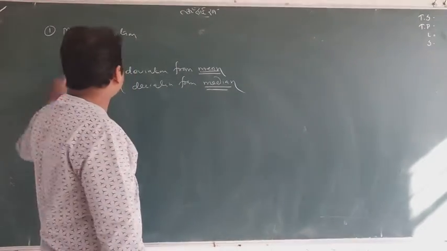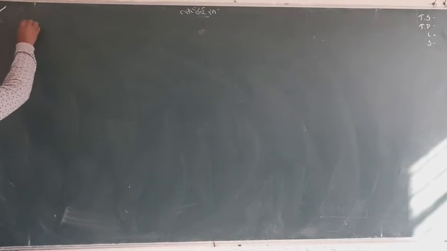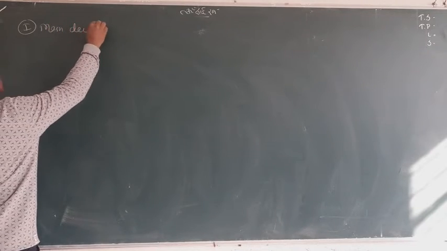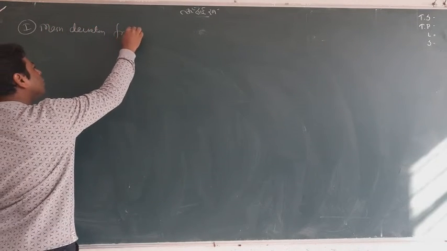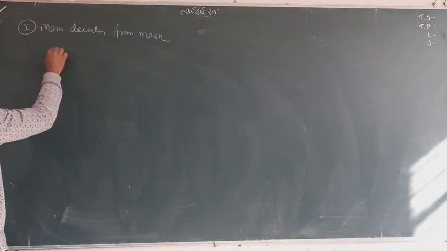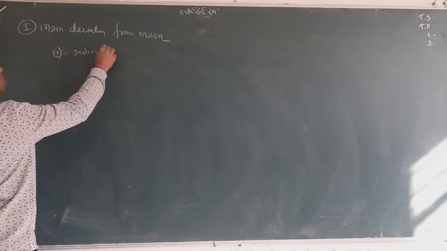First of all, I'll go to mean deviation from mean, and definitely I am going to take the first sequence, which is individual sequence.